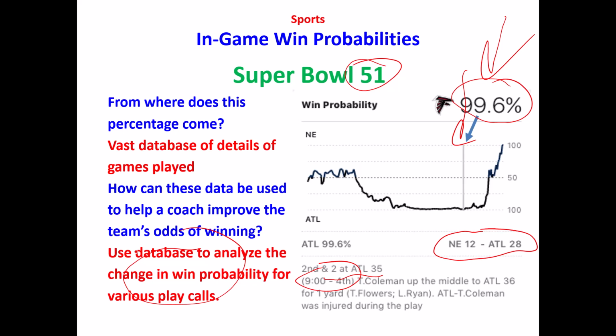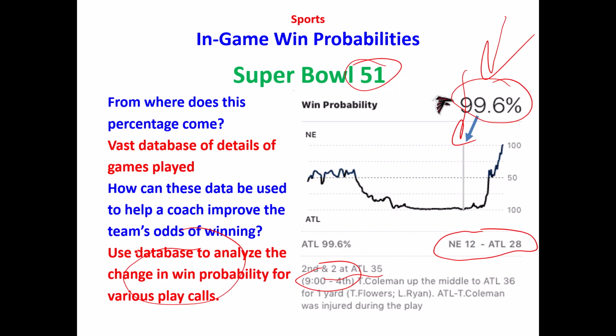This is a particularly painful example for Atlanta Falcons fans. They ran the ball on 2nd and 2. They only got 1 yard, so now it's 3rd and 1. And they decide instead of running the ball again, they decide to pass the ball. The quarterback was sacked. The ball was fumbled, and the momentum of the game changed dramatically. But this kind of model can be trained.